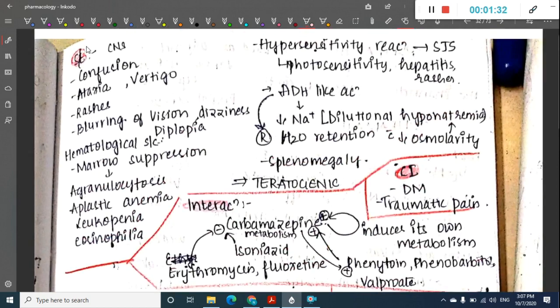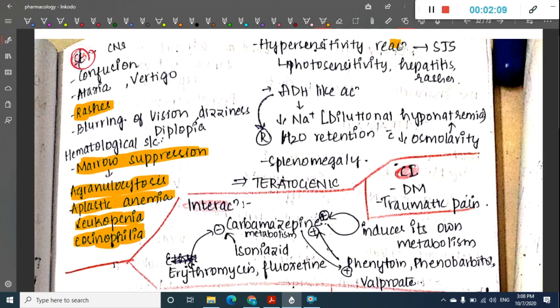First we will see the side effects of carbamazepine. The most important side effects are the hematological side effects, but there are also some CNS side effects like confusion, ataxia, vertigo, rashes, blurring of vision, dizziness, diplopia. All these side effects are seen. Along with that, the hematological side effects include agranulocytosis, aplastic anemia, leukopenia and eosinophilia. So these are the various hematological side effects seen due to carbamazepine.